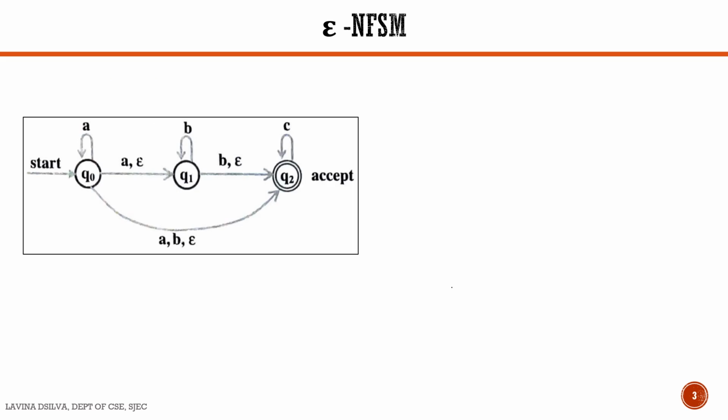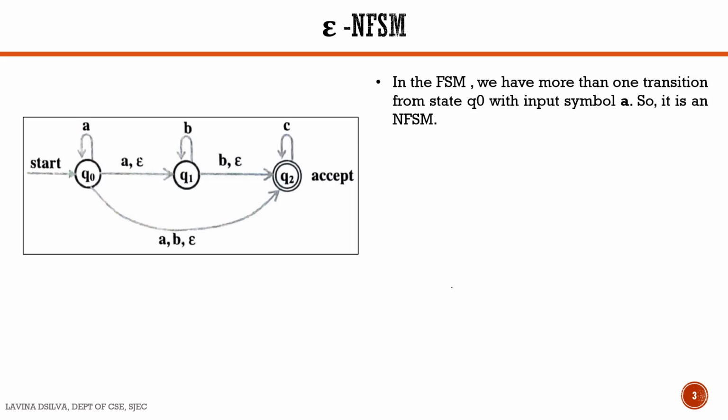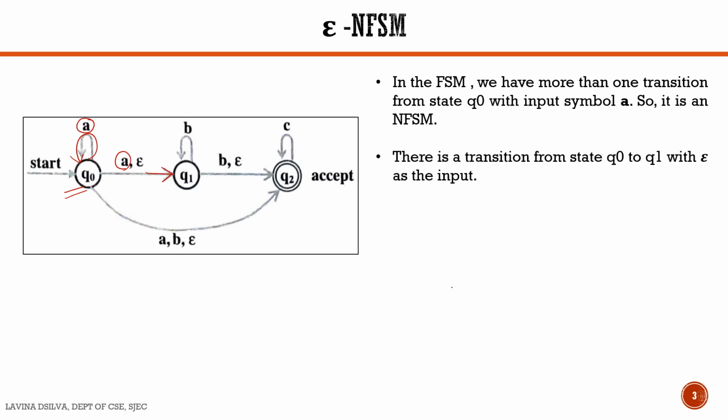Just take a look at this NFSM which is displayed. We can see that there is more than one transition from the state Q0 on receiving an input A. One is a self loop on receiving an A, another is that Q0 moves to Q1 state on receiving an input A. There is also another transition on Q0, that is an epsilon transition.